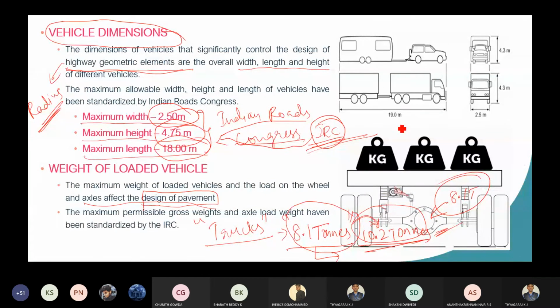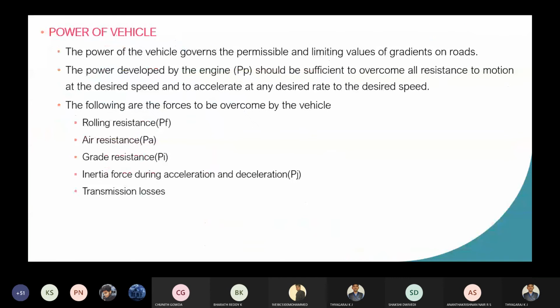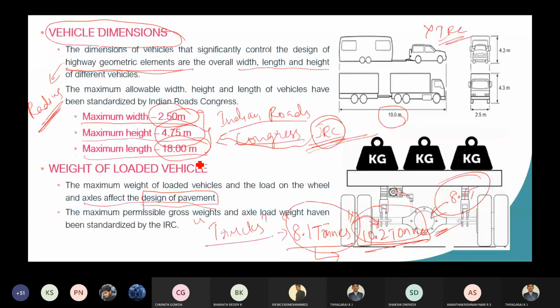And you can see the width of the road vehicle is 19 meter, but it is not IRC one. So according to IRC, this is the correct. Width is 2.5 meter, maximum height 4.75. Then maximum length is 18 meter.